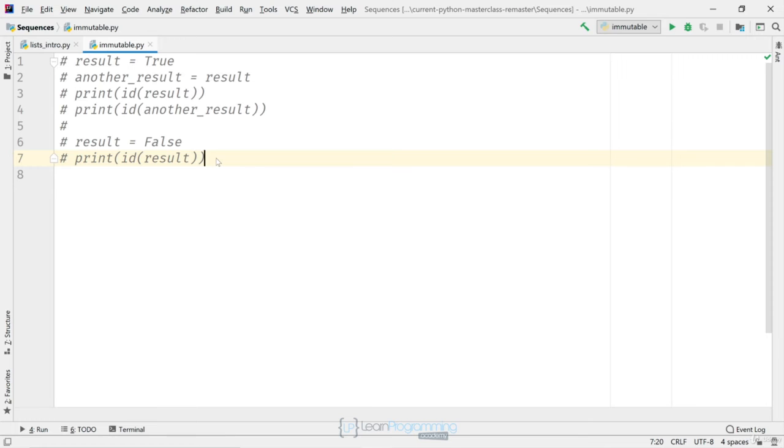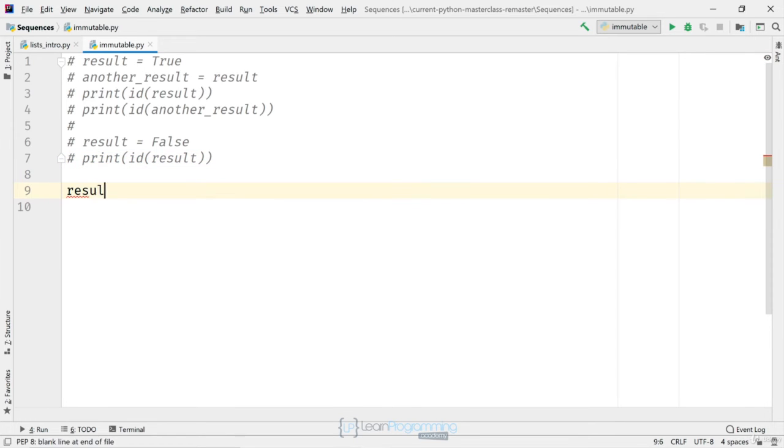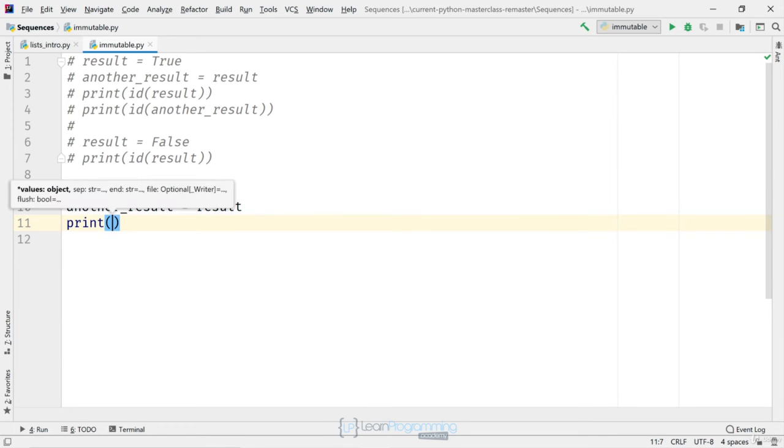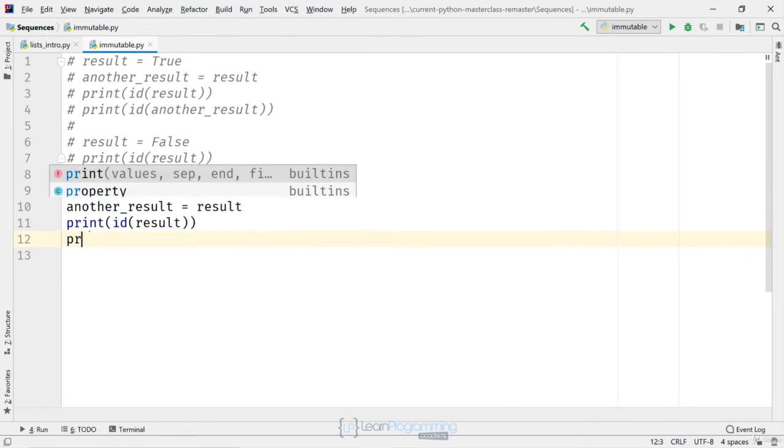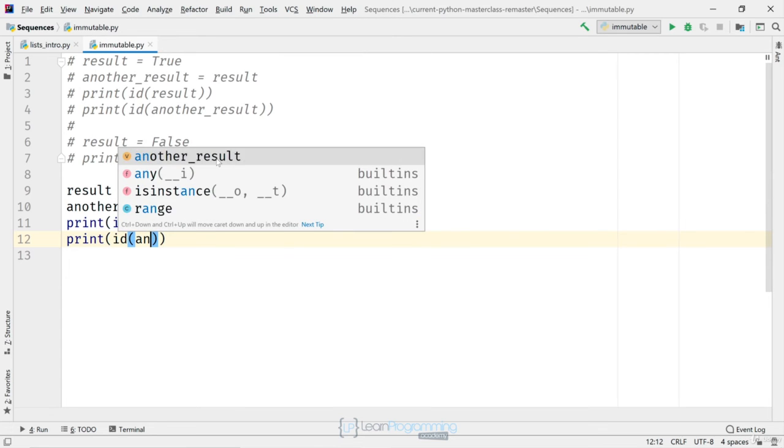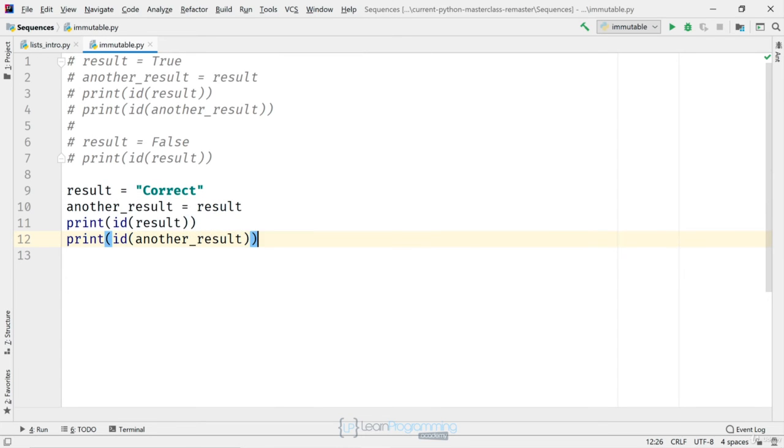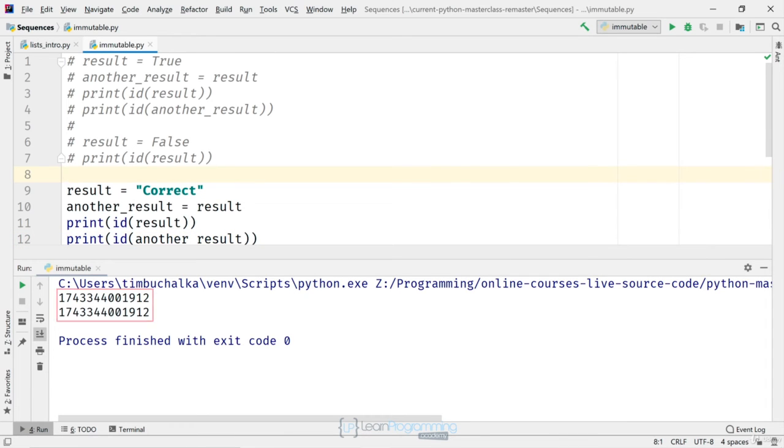and use another example here. I'm going to type result equals double quotes correct with a capital C, and that's in double quotes as I mentioned. And in line 10, I'm going to type another underscore result is equal to result. And I probably could have pasted those lines before I commented out, but I'll just type it again. Print ID of result, and the same thing this time for another underscore result. So we're printing the ID for both variables, again, as we did earlier. All right, so let's run the program. And you can see here that the variables, again, have the same ID.